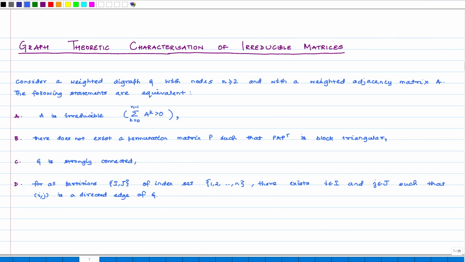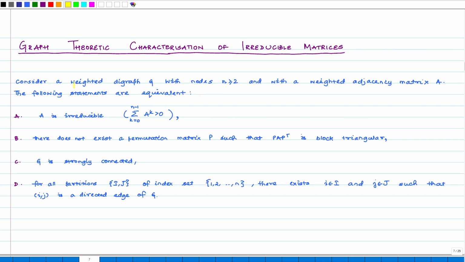Hello everyone, welcome back to the course on Introduction to Multi-Agent Systems. In the previous lecture, we talked about some algebraic graph theoretical properties associated with the adjacency matrix. In today's lecture, we will try to look at some graph theoretical properties that we can associate with the adjacency matrix. So, let us get started.